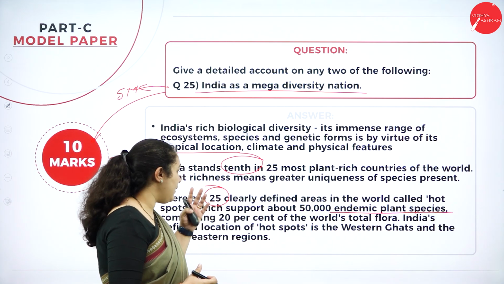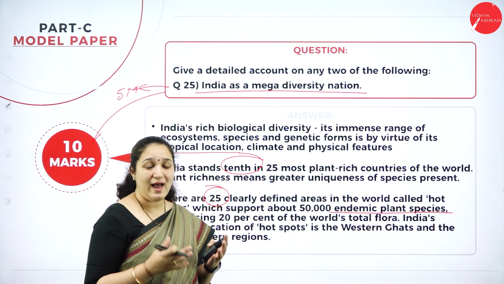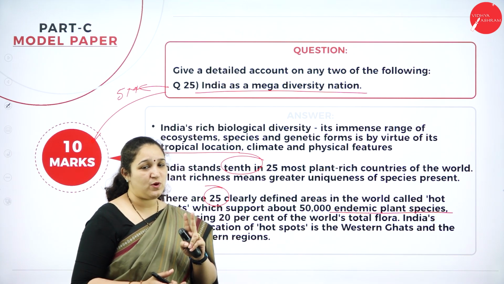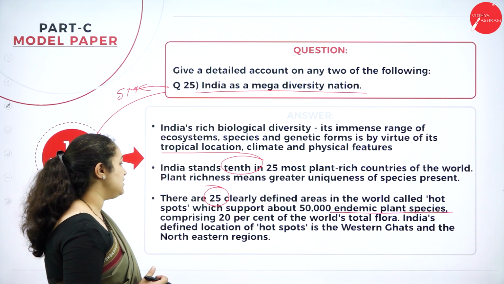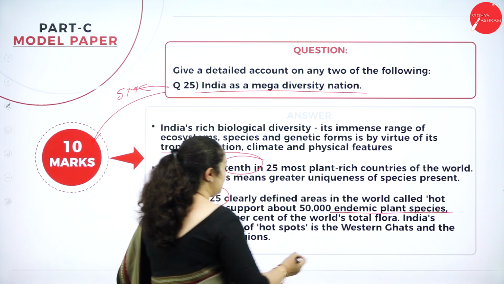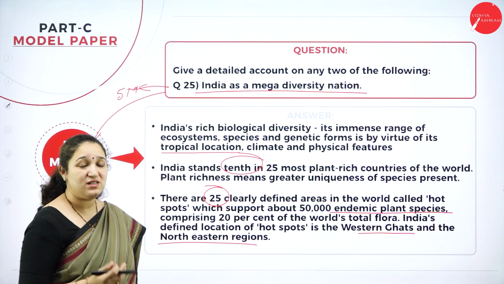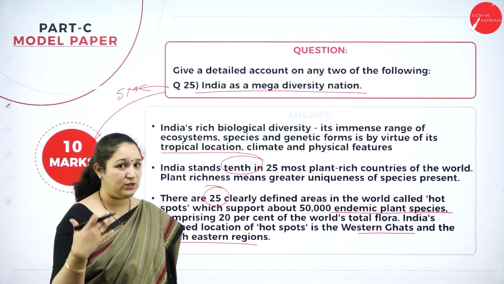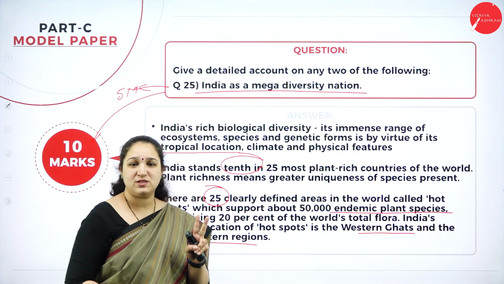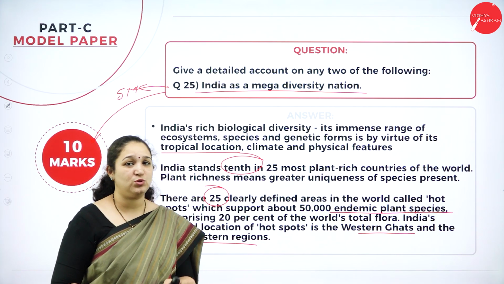There are a total of 25 hotspots in the world, and India has 2 of these 25, that is the Western Ghats and the Northeast region. So that is what we need to highlight. Out of the 25 hotspots, 2 are in India, and which are the 2 hotspots?